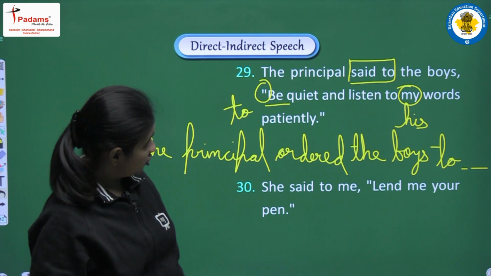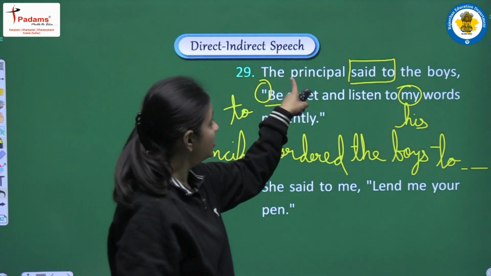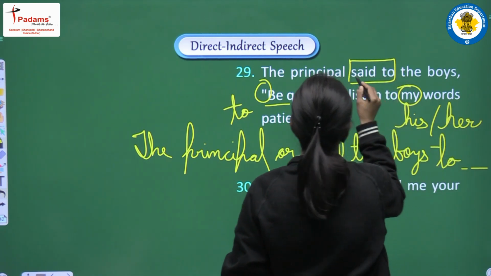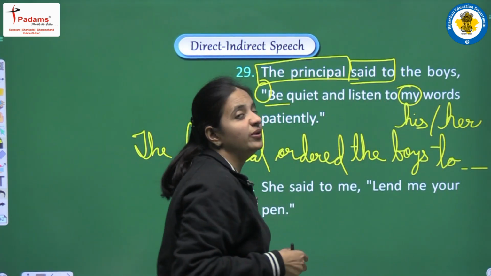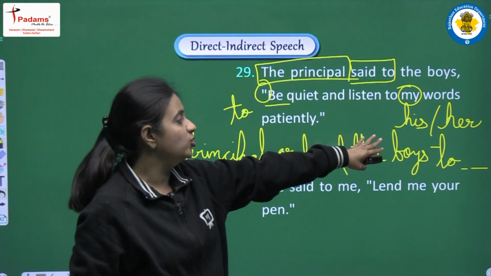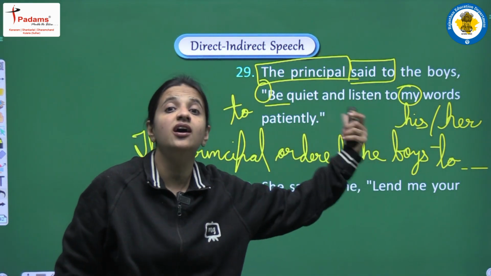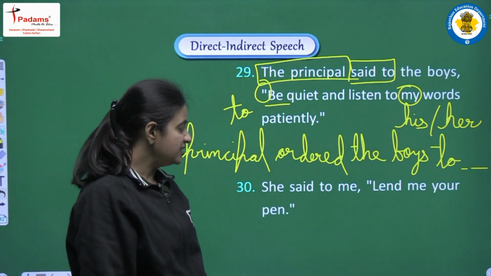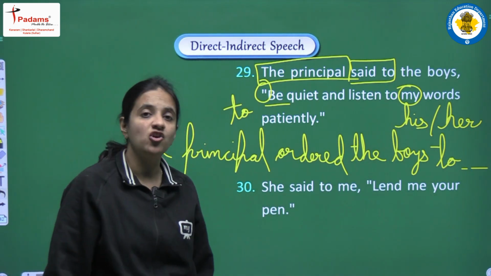Okay, and students, one more thing here, we can convert principal into her also. Why? Because principal is a neutral noun, it can be feminine also, it can be masculine also. So we can use his also and we can use her also. Clear?